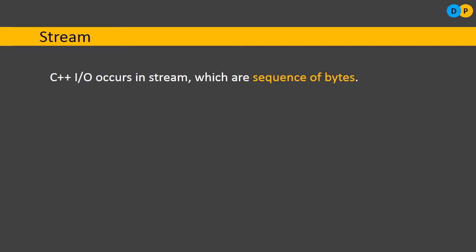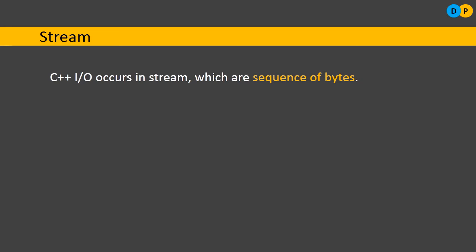Next, in order to work with files, we need to study one more important concept called a stream. So what is a stream? A stream is nothing but a sequence of bytes. If I want to send any information from my keyboard to the program, or from the program to the hard disk, that is, a file, or from a file to my program, or from my program to the display device, all this data moves as a sequence of bytes, one after another. A sequence of bytes fed to our program or moving out of our program is referred to as a stream. In C++, all input and output occurs in terms of streams.